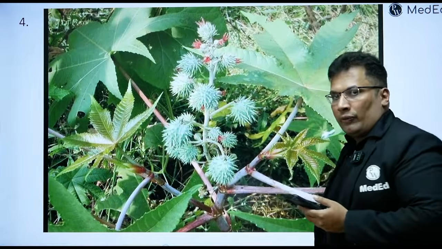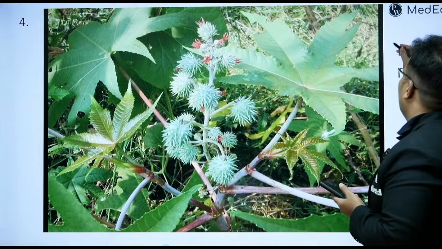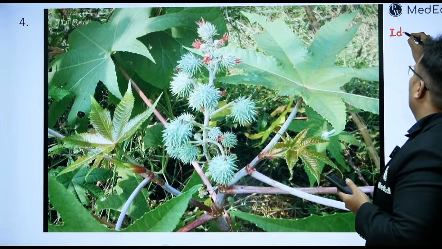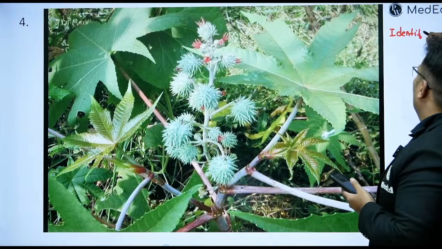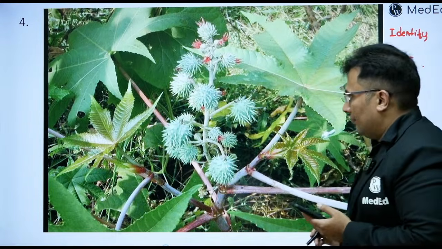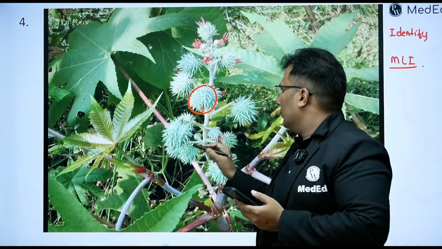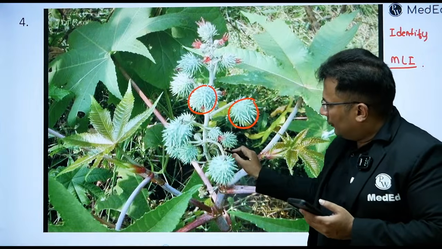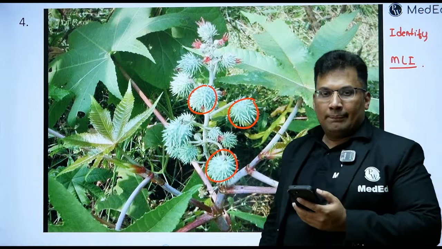Okay, now fourth question. Again, same question. Identify and MLI. Look at this now.